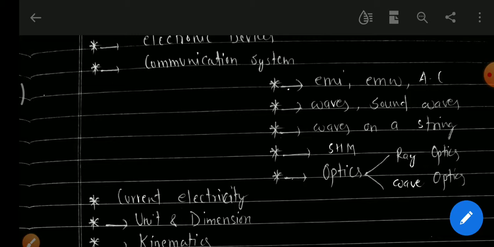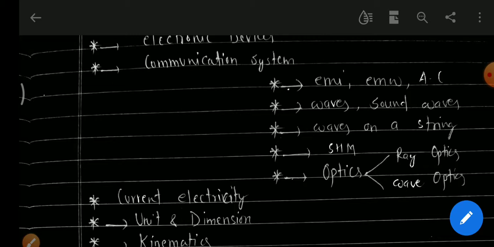Then we will study waves. In waves we particularly read sound waves and waves on a string. Then we will study simple harmonic motion. The next chapter is optics, which has two branches: ray optics and wave optics.